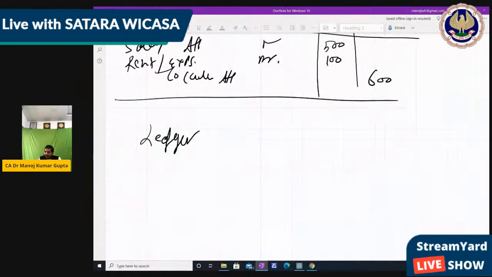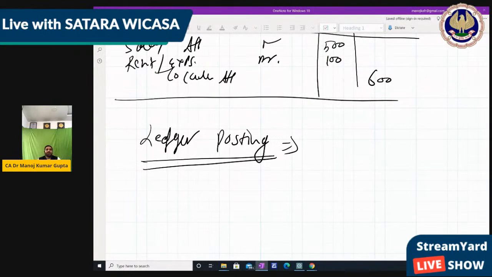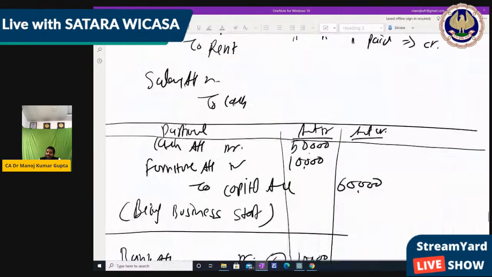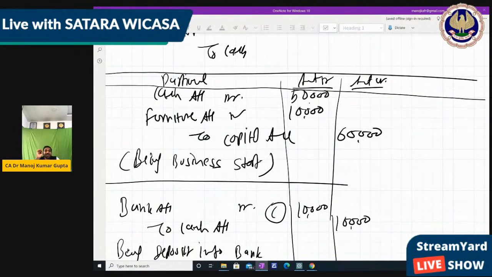So make the heading ledger posting. Next part. And for this journal entry, you have the module, a lot of questions, around 5-6 questions. You pass entry as per your view. But with that, we also want to know, in this journal entry, can we identify which type of ledger this is? That is personal, real or nominal. So we also learned those account types, right?